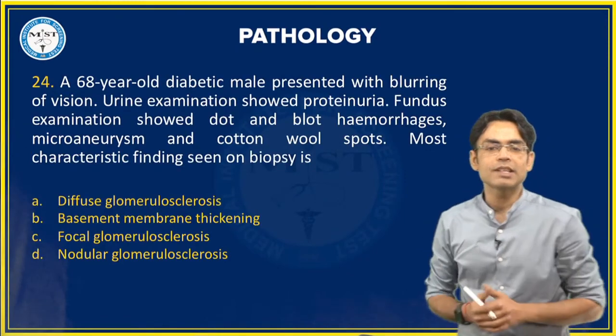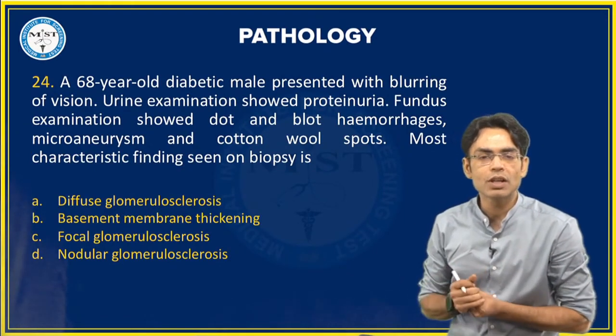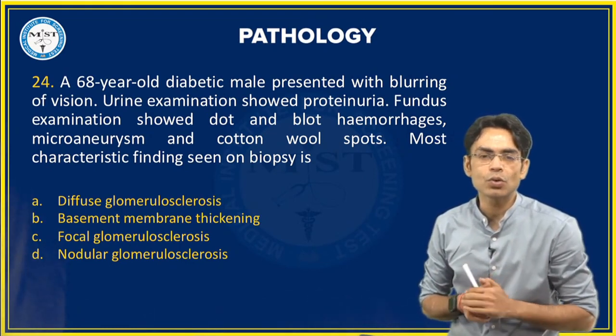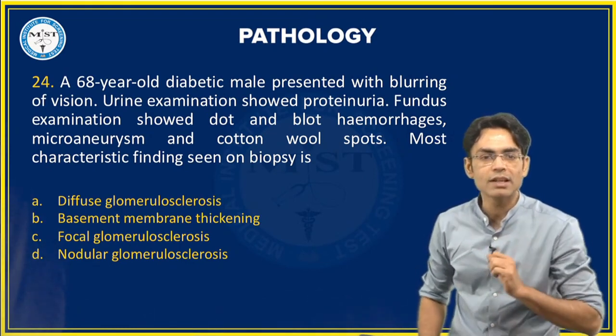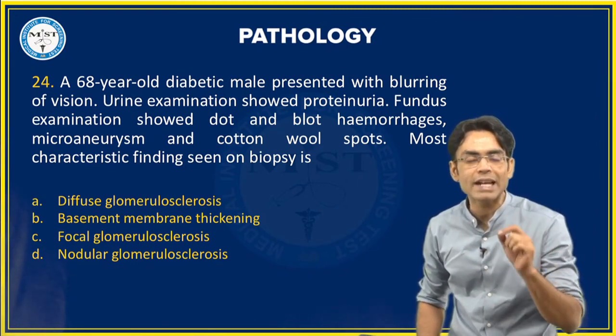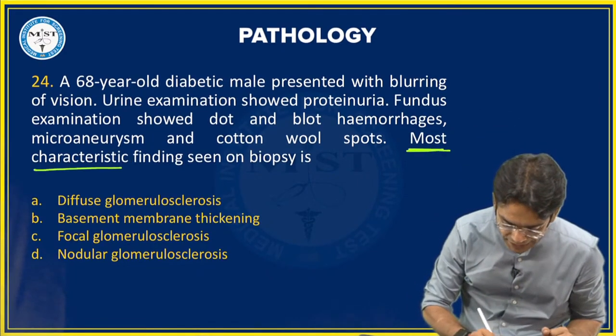Second last question for the session. A 68-year-old diabetic male presented with blurring of vision. Urine examination showed proteinuria. Fundus examination showed dot and blot hemorrhages, microaneurysm and cotton wool spots. Most characteristic findings seen on biopsy. बेटा ये पूछ रहे हैं most characteristic finding.